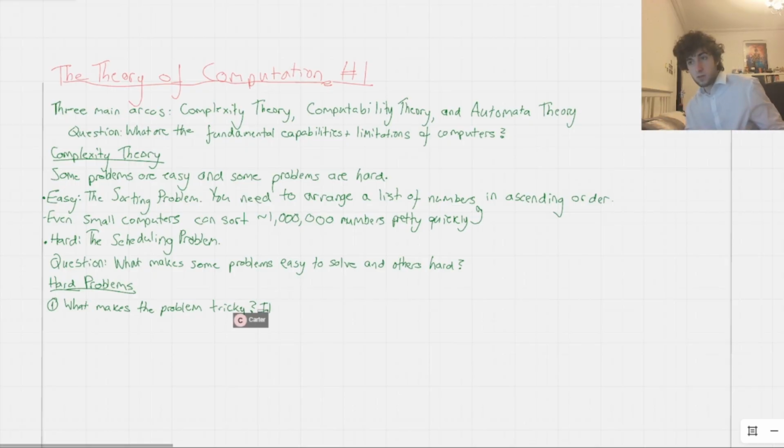So if this is known, can the problem be made easier? So that's probably the next thing you'd ask. After you know what makes it hard, you could ask yourself, can anything be done to make it easier? And then if the answer is yes, you can take action, make the problem easier, explore the consequences of the easier problem, and then explore what that means for your harder problem.